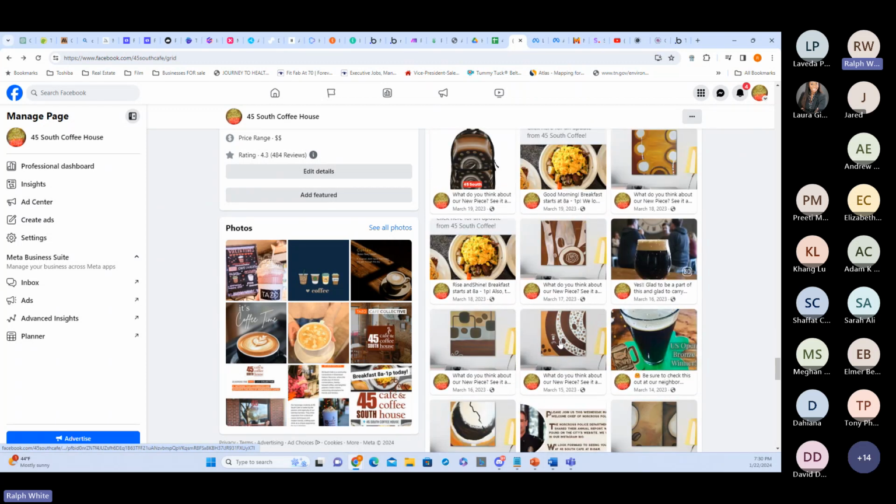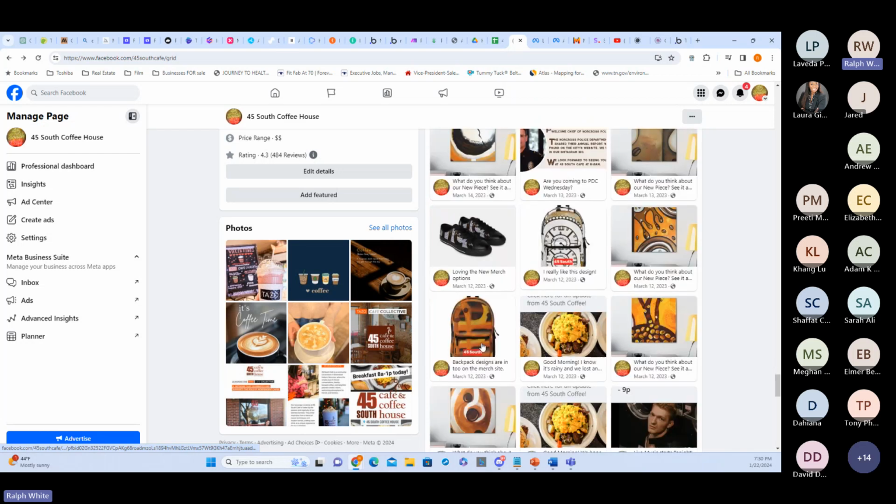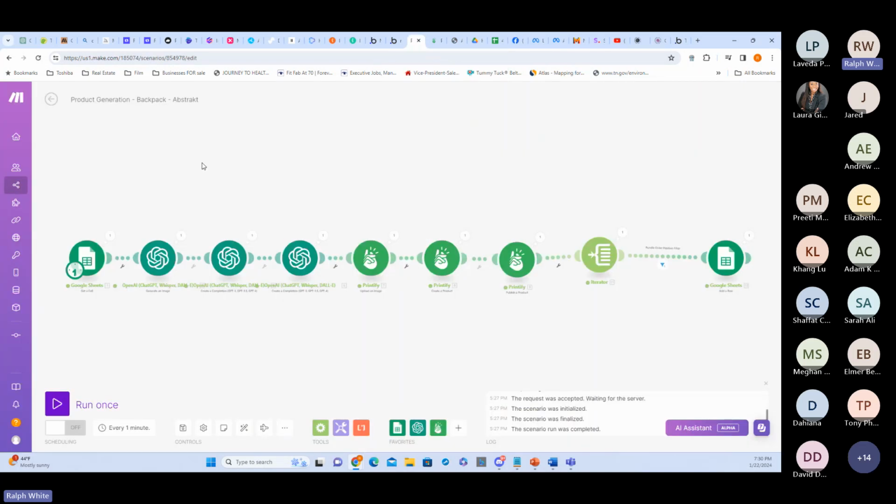I did some prints, some coffee themed prints, some shoes, everything. I was playing around. I wanted to test it out and see what happened. So it created the products, posted it to a Shopify store, then even posted it on my LinkedIn and my Facebook pages for marketing. All that handled through automation.